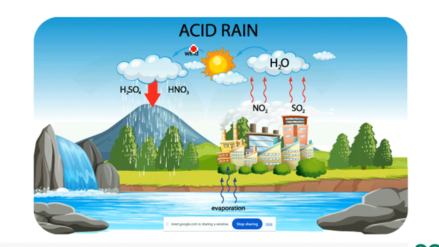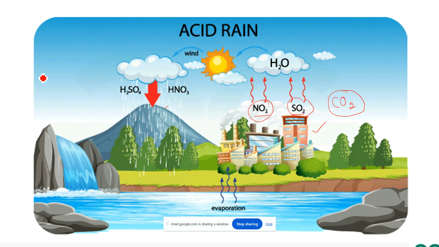So see, actually the running of vehicles and factories releases harmful gases, that is nitrogen dioxide and sulfur dioxide, and while burning fossil fuels we get carbon dioxide. Okay, so these are all harmful gases. They are released into our atmosphere. Okay, then what will happen during rainfall? These harmful gases, nitrogen oxides and sulfur oxides, start to react with the water molecules present in the rain.